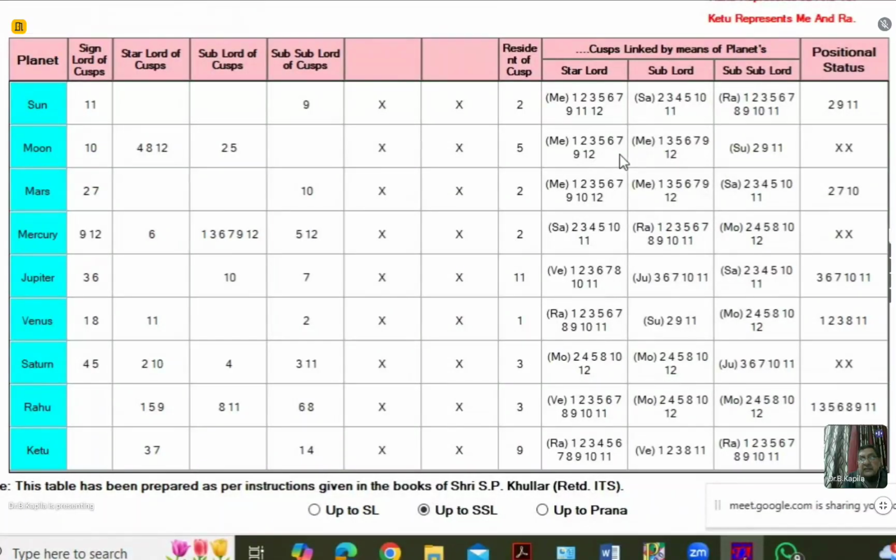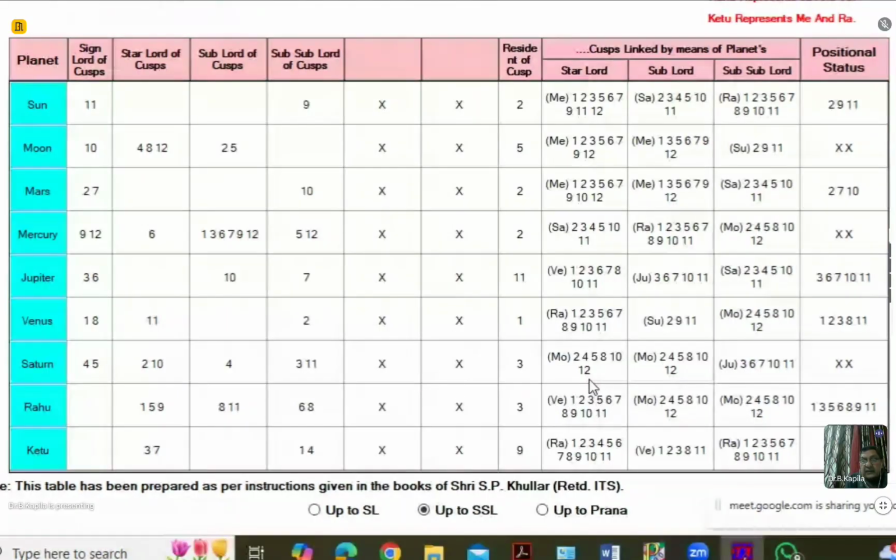Moon: 5, 7, 5, 7, and 11. Mars: 5, 7, 5, 7, 5. Mercury: 5, 11, 5, 7, 11, and 5. Jupiter: 7, 11, 7, 11, 5, 11. Venus: 5, 7, 11, 11, and 5.